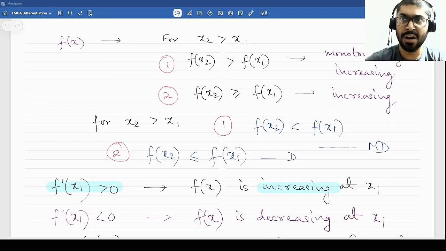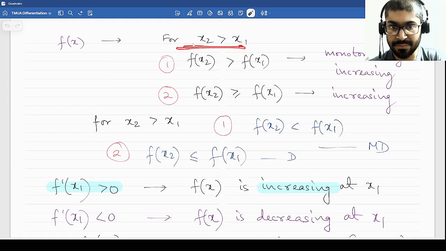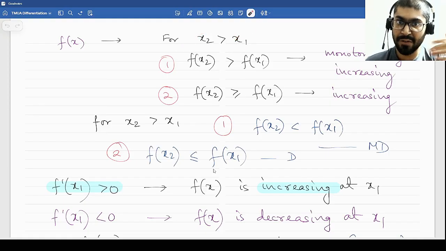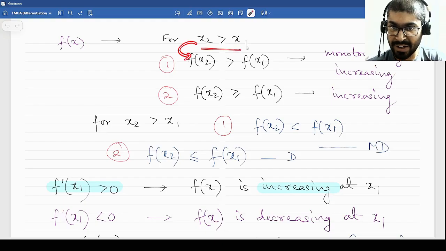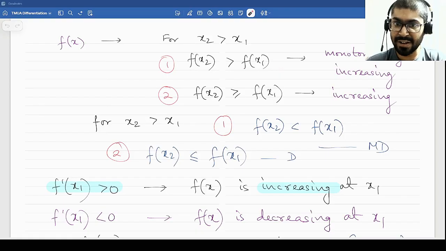So how do we know that a function is increasing? If a function is increasing, then if we take inputs x2 and x1, and one of the inputs is greater than the other, then after inputting them into the function, the outputs should also follow the same order. So if x2 is greater than x1, then f(x2) should be greater than f(x1). If that happens, then the function is known as monotonically increasing. Of course, I have omitted the part about the domain; I assume that the students will know this. So in that particular domain, the function is known as monotonically increasing.